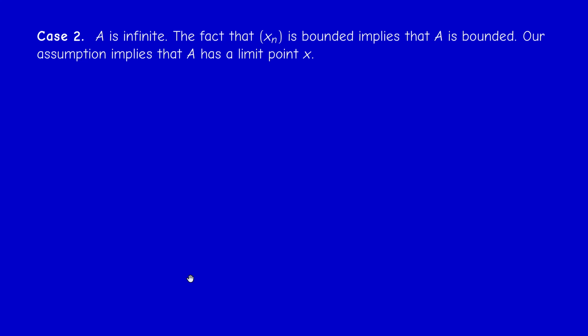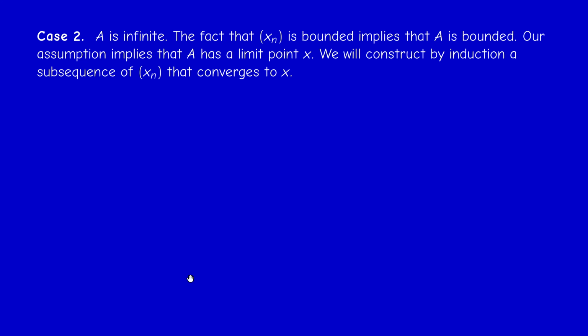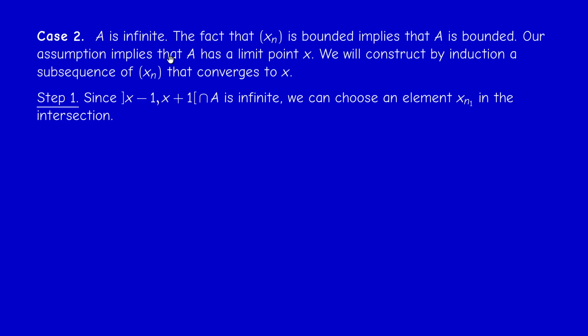Okay. So how do I do that? Step by step, by induction. Okay. Step 1. Consider the neighborhood x minus 1, x plus 1, right? This is a neighborhood of x. Since x is a limit point of A, then this neighborhood meets A. Actually, it's infinite, so the intersection is infinite. Right? In particular, it's not empty. So there is an element in the intersection.